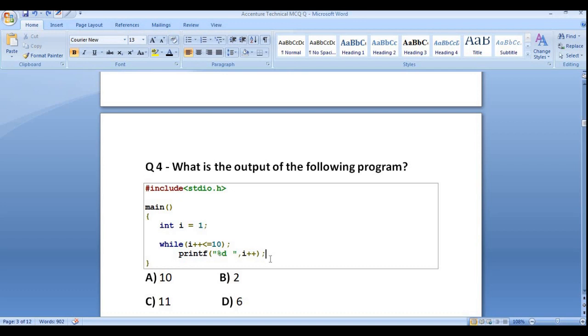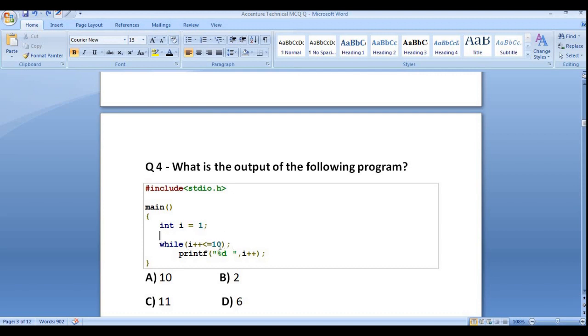I guess most of the candidates have an idea about the pre and post increment and the decrement operators. Here we need to print the incremented value of i. So what will be the output? Any guess? Here we are using a while statement.